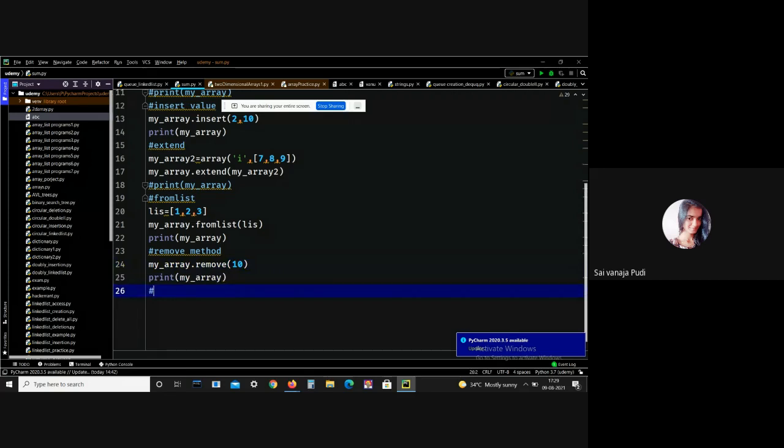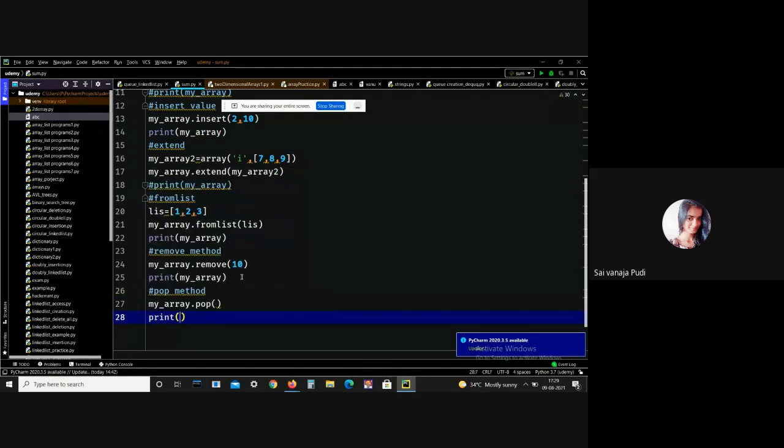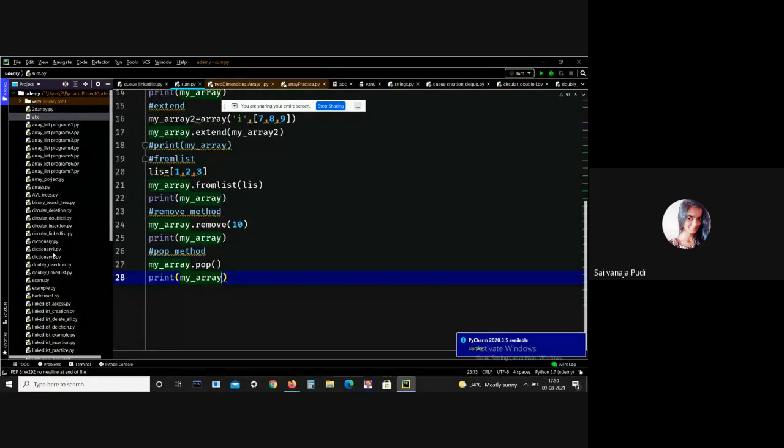And the next one is the remove last, pop method. I have already explained what a pop method is. If you want to delete the last array element, then you can use the pop method. Pop. Let me print my array. See here, the last element is 3, but here 3 is not present. Means the last element is deleted successfully. This is all about the pop method and remove method.